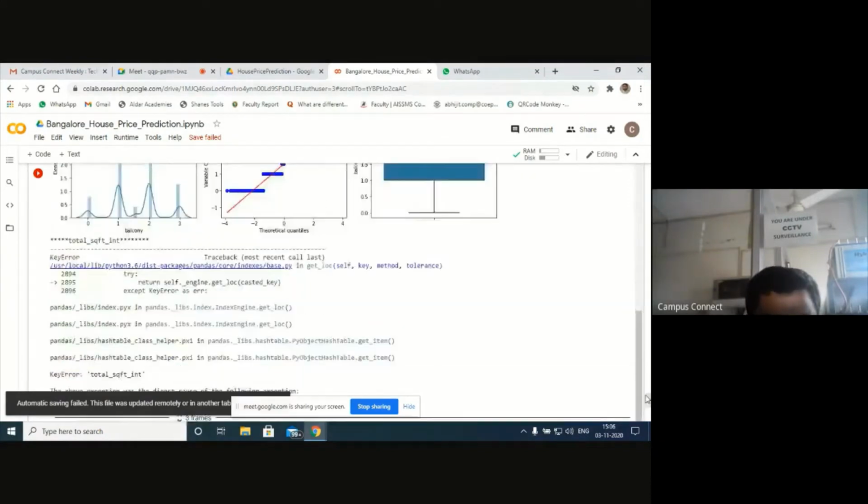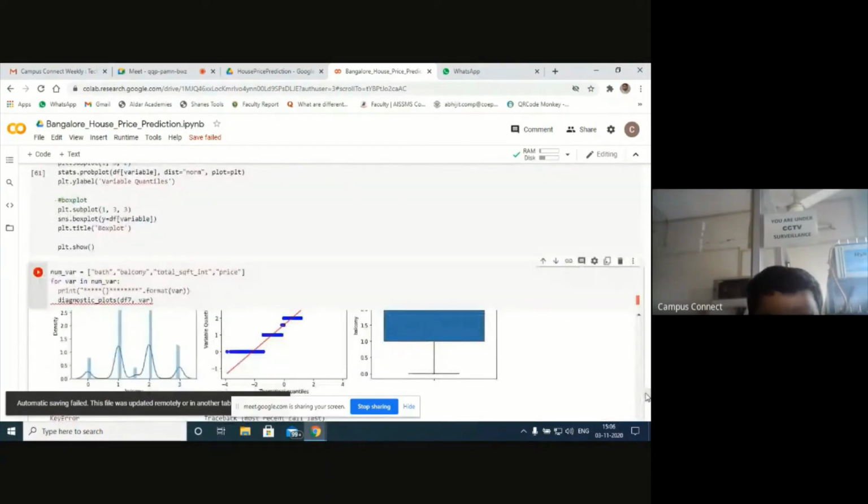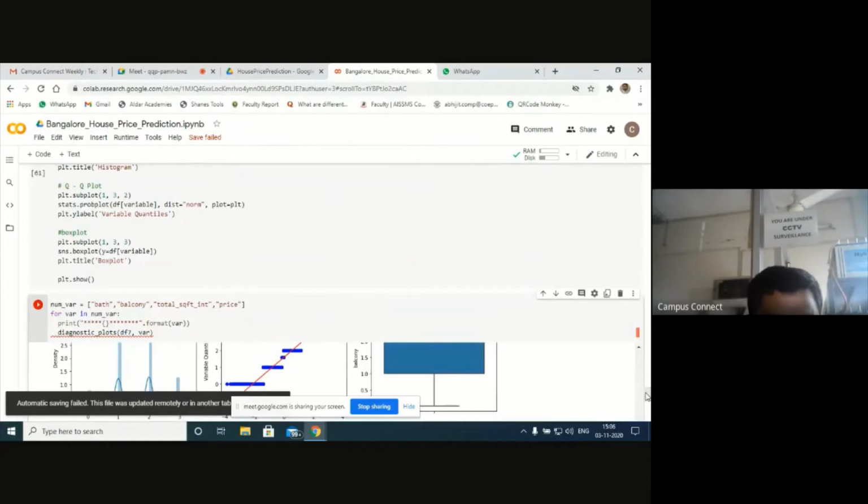There is something wrong here in the diagnostic plots. The PF6 of variable. One second, participants.